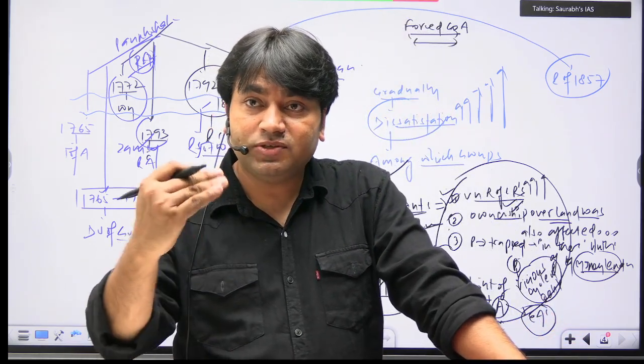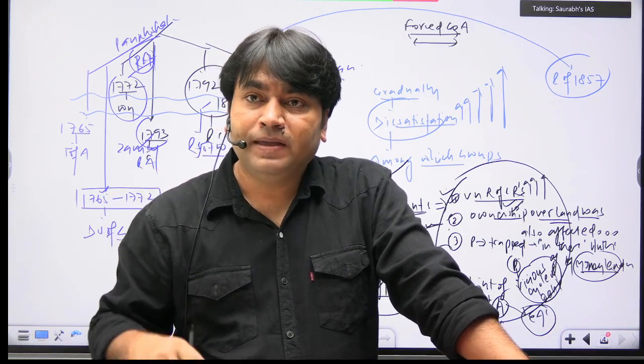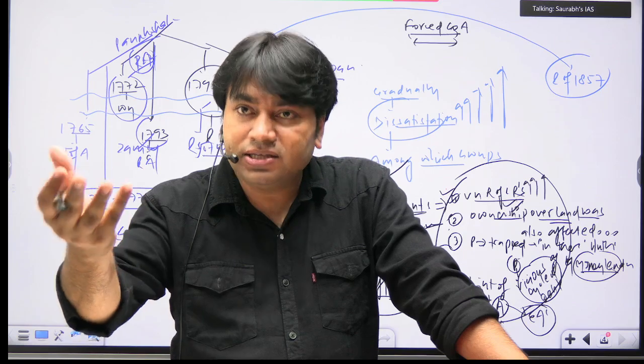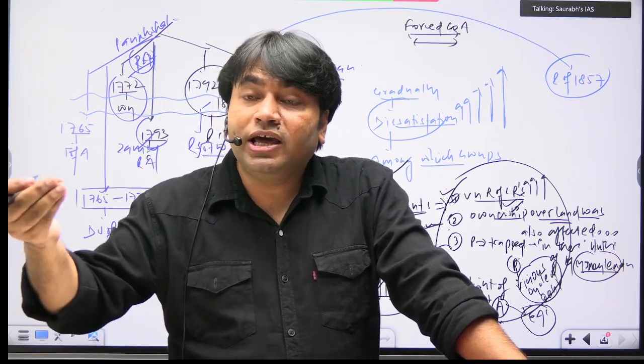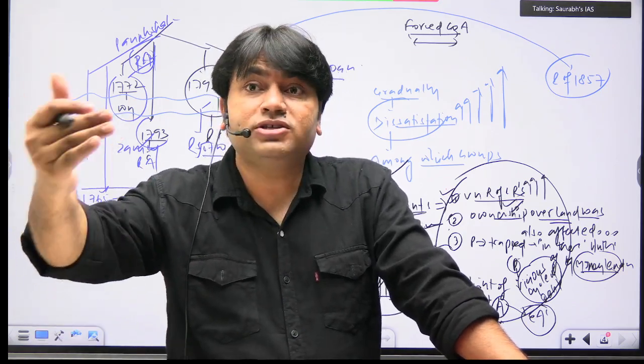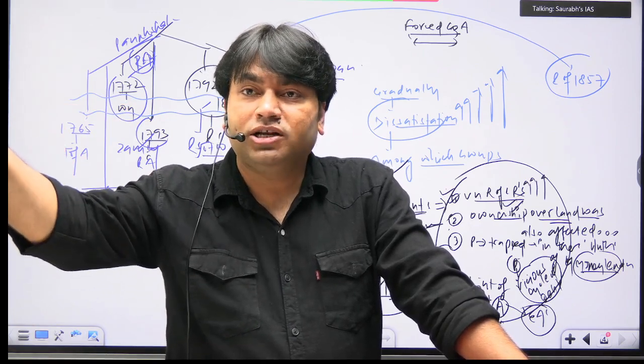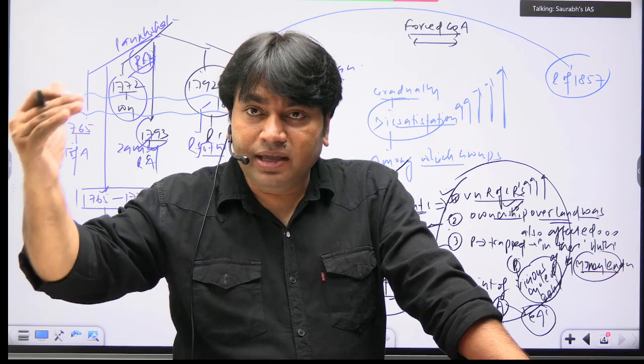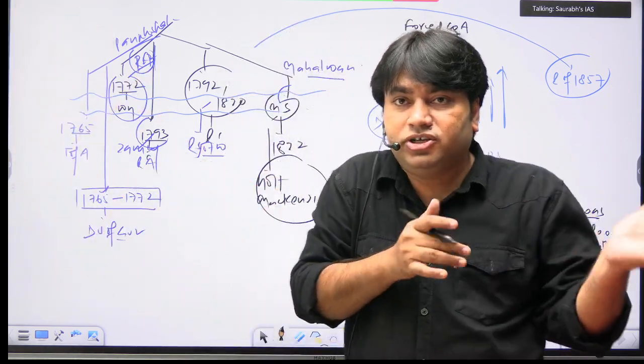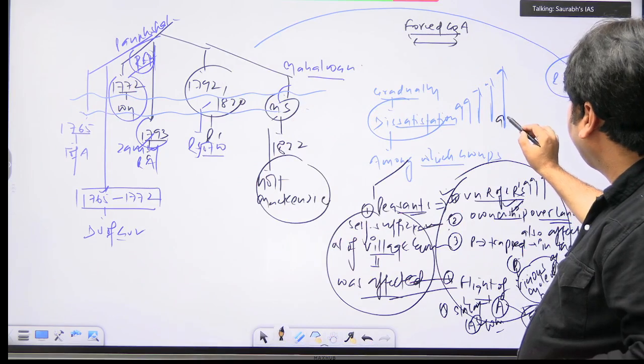Okay, it means what is happening? Impoverishment is increasing, ruralization is being promoted. Ruralization means what will happen? You will keep getting poorer, right? So write this: impoverishment and ruralization of Indian economy.